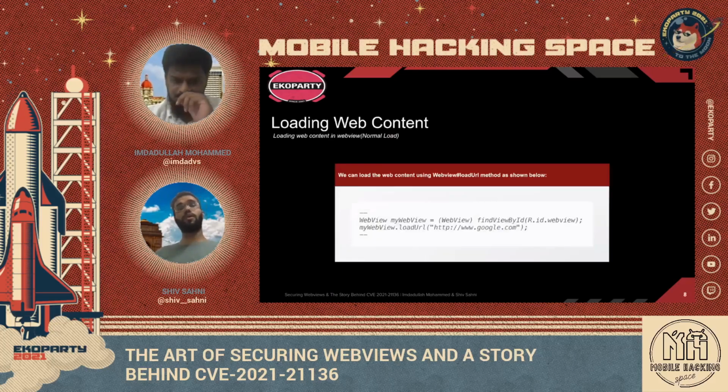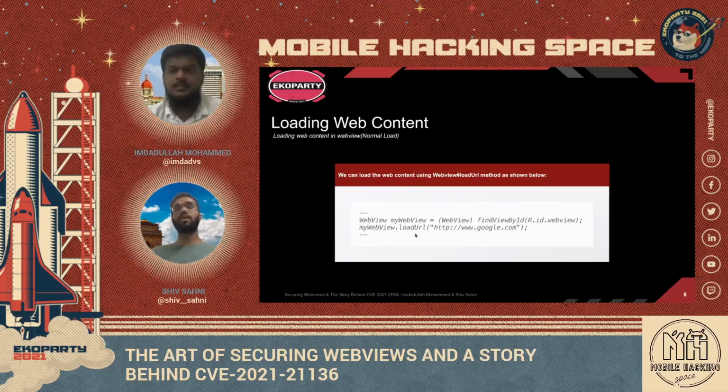So now we know what a WebView is. Let's understand how exactly it works. As I mentioned, WebView allows mobile developers to load web content by just passing the URL. If you see the code snippet here, we have a WebView component, and we are using the loadUrl API to load the web content corresponding to a URL. For example, here we have provided the URL google.com, and we are using the loadUrl API.